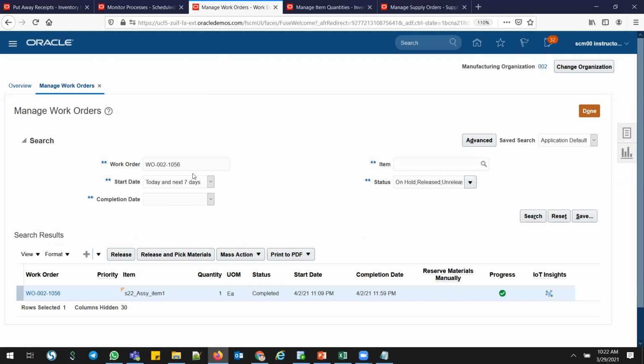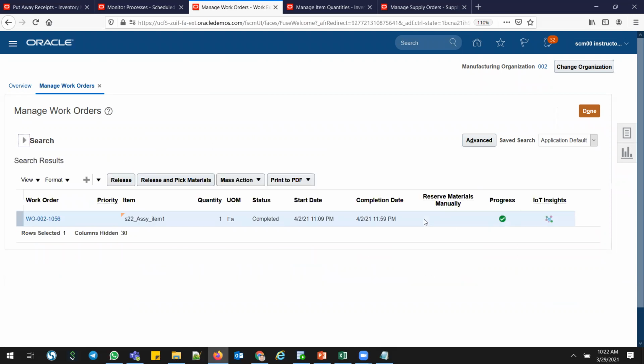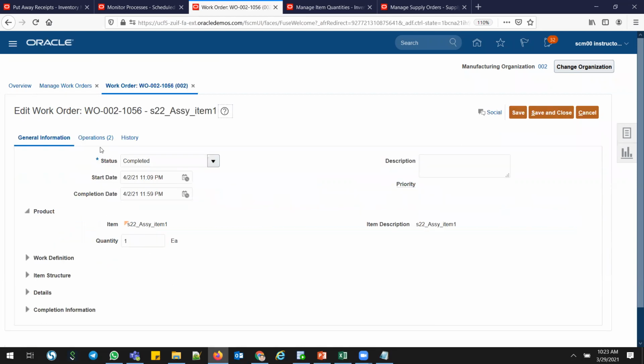I'll give my work order, and I'll select the status, all statuses, because it's in complete status, right? Search. You see, work order 1056, assembly item 1, one quantity which is completed, with start date and completion date. Then we'll open this work order, and the reservation is not there because this material is already completed. It's already in my warehouse now.